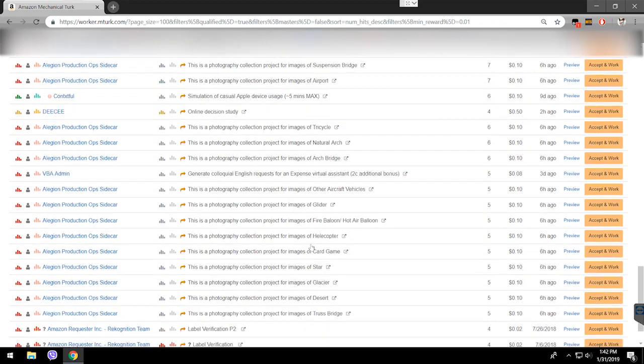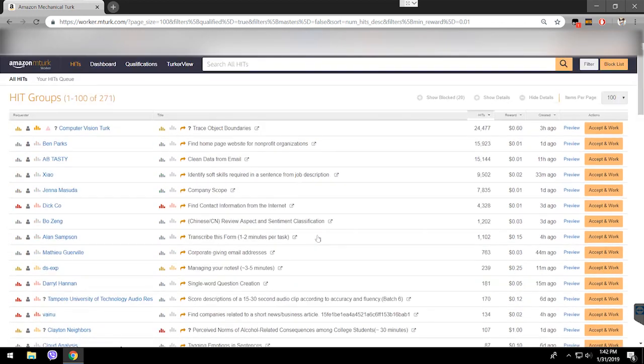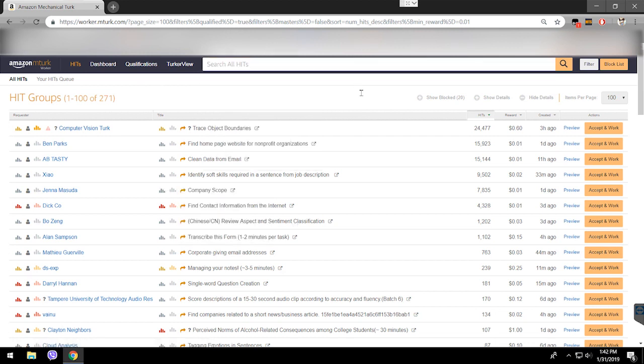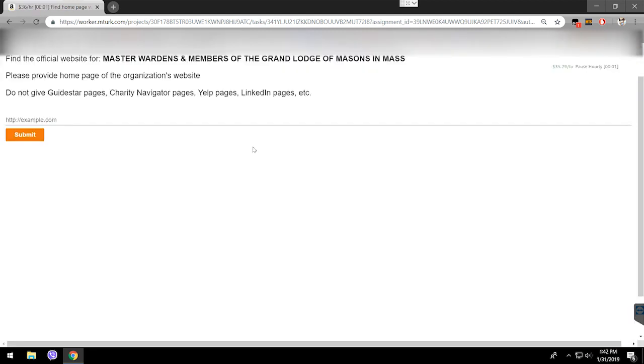I think that's everything in the interface. Let's take another look. Yep. Oh, this is a search tab, of course. You can just search for a specific word in a hit or something. So I think I've covered everything in the interface for now, except for the in-hit interface. So let's say I'm going to accept this one.